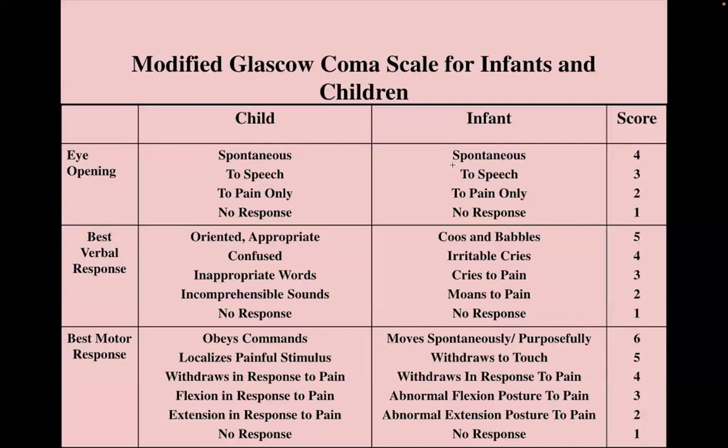For eye opening, spontaneous, he opens to speech, to pain only, no response. Then best motor response is moves spontaneously or purposefully, withdraws to touch. This is 5. Withdraws in response to pain, 4. Abnormal flexion posture to pain, 3. Abnormal extension posture to pain, 2. No response. It's almost the same, but you have to apply it to the infant.